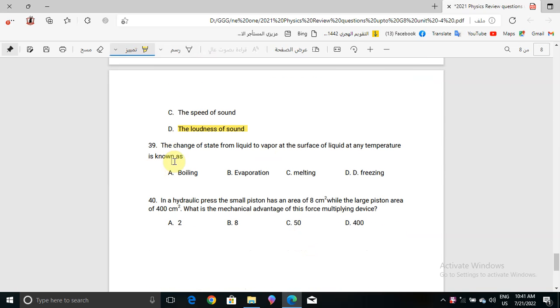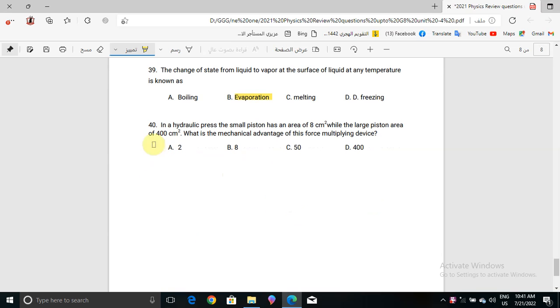Now here in question number 39, the change of state from liquid to vapor at the surface of a liquid at any temperature is known as what? Evaporation. Now question number 40: in a hydraulic press, the small piston has an area of 8 cm squared, whereas the large piston has an area of 400 cm squared. What is the mechanical advantage of this force multiplying device?